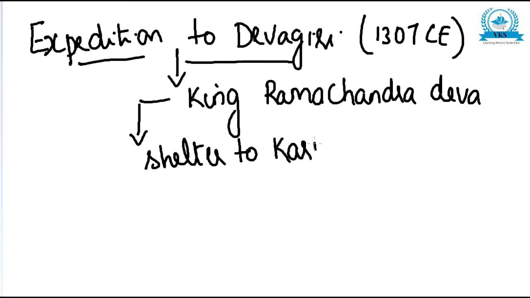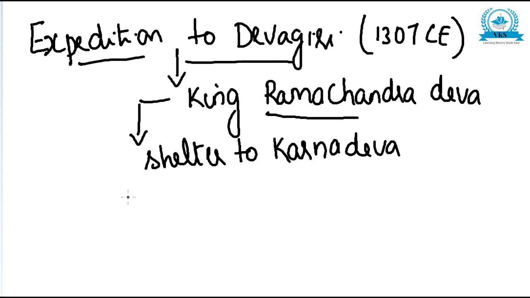Now you have to go back to the Gujarat conquest. There we studied that the king of Gujarat, Karna Deva, ran away with his daughter Devala Devi to Devagiri. When they reached Devagiri, they were given shelter by King Ramachandra Deva. Afterwards, Alauddin Khilji married Karna Deva's wife, Kamla Devi. So Ramachandra Deva had given shelter to Karna Deva and his daughter Devala Devi.